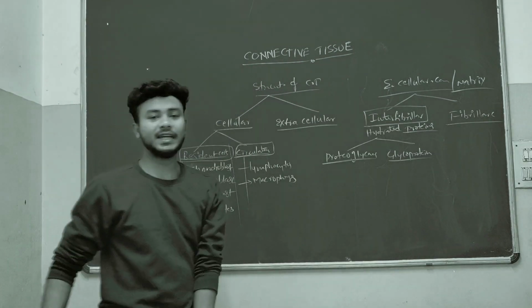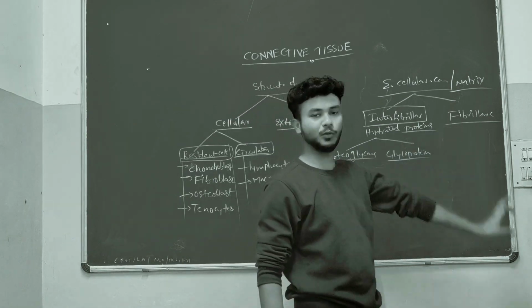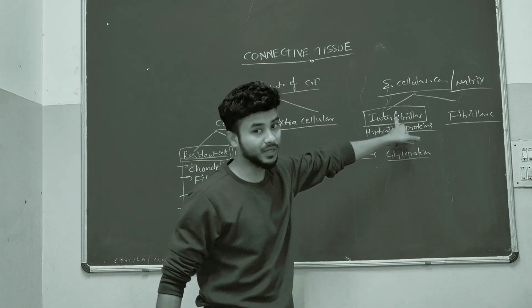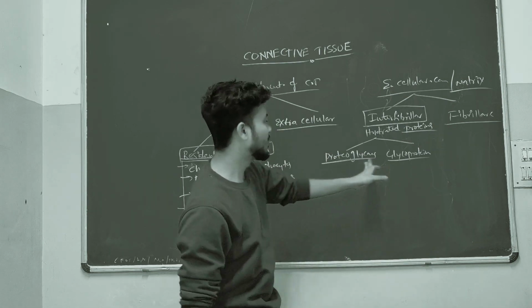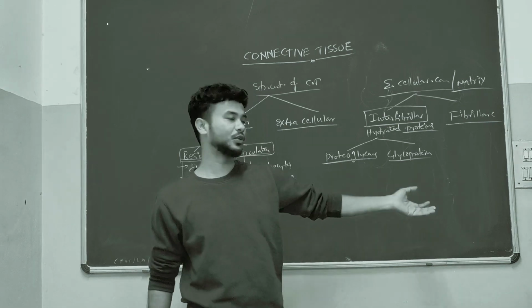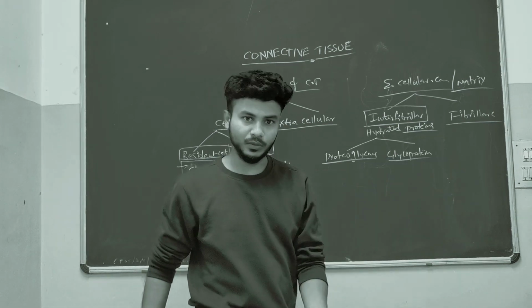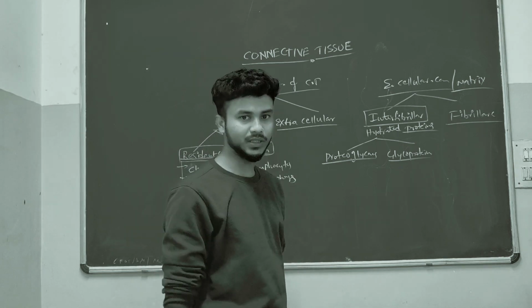Understand? We will see which kinds of proteoglycans and glycoproteins are there in connective tissue one by one when we discuss specific connective tissues.